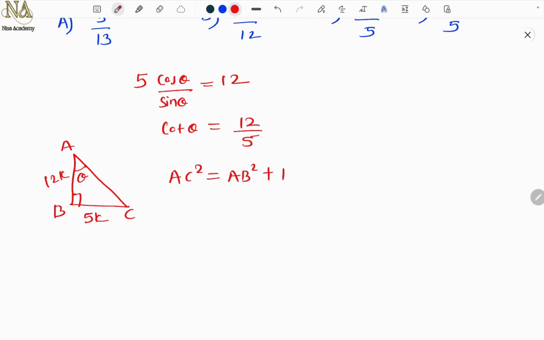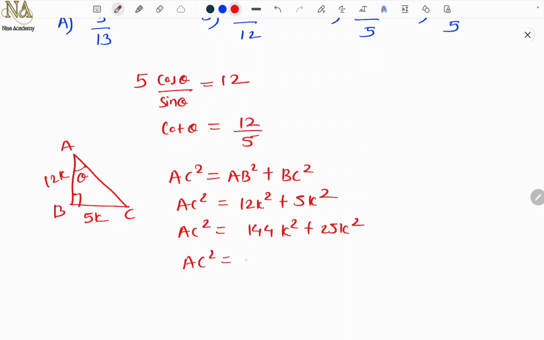AB square plus BC square equal to AC square. You don't have AC. AB you have 12k, BC you have 5k. So AC square is 144k square plus 25k square, which is 169k square. So AC equal to 13k. Okay, so this is 13k.